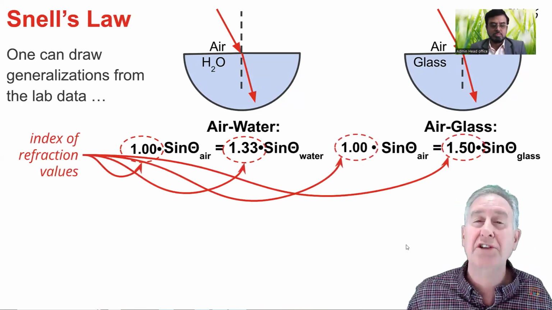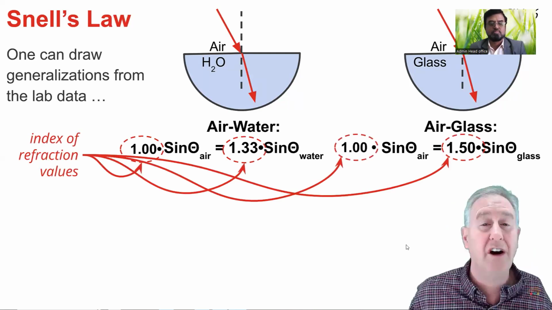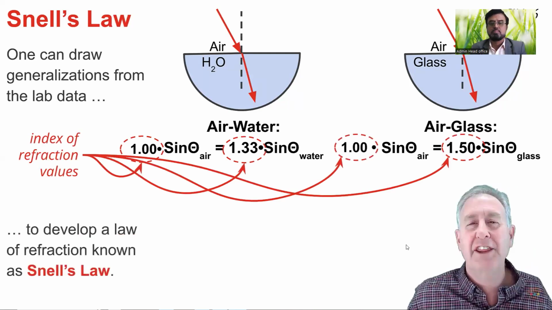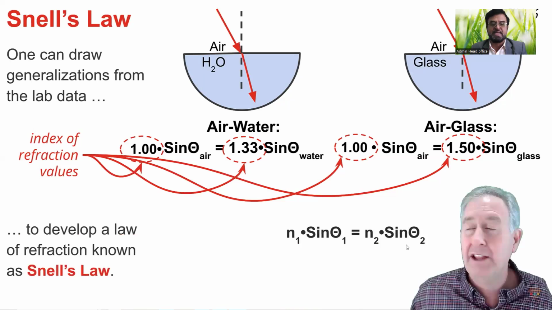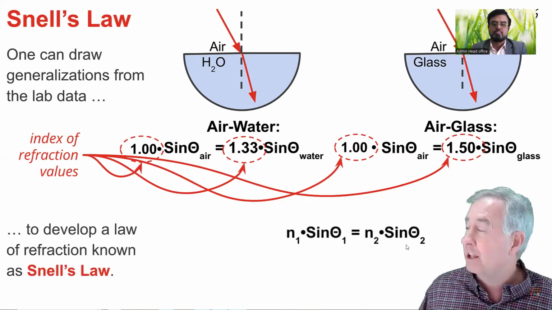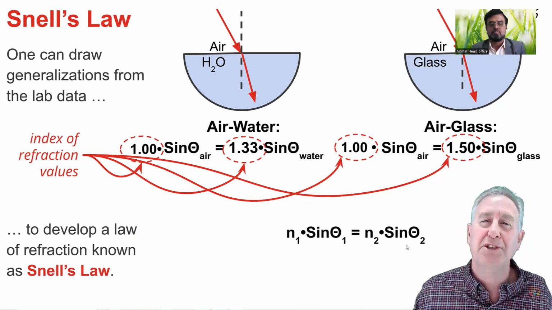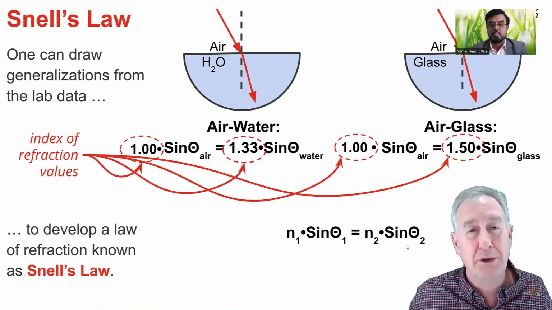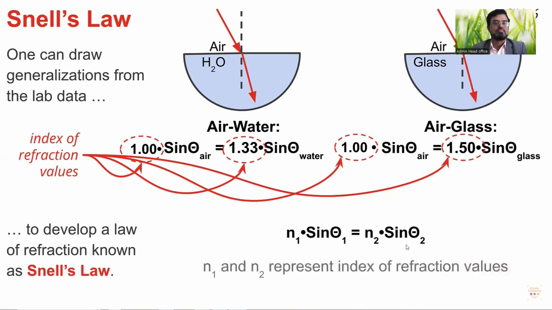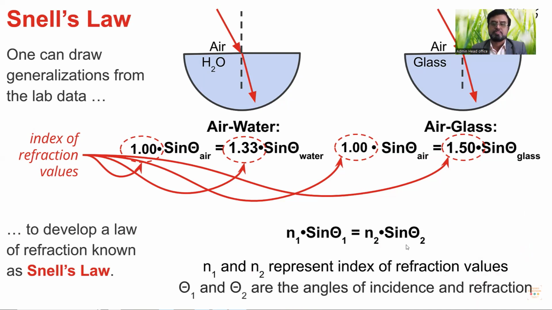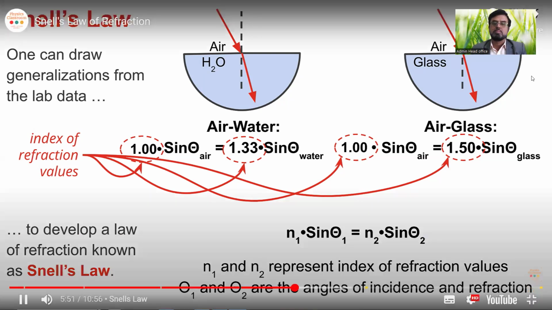So this leads to a more general conclusion, a law of refraction, known as Snell's law, that can be stated in equation form that looks like this. N1 times the sine of theta 1 is equal to N2 times the sine of theta 2. In this general equation, the N values, N1 and N2, represent the index of refraction of the two materials on opposite sides of the boundary. And the theta values, theta 1 and theta 2, are the angles of incidence and the angles of refraction as measured with respect to the normal line. This is known as the Snell's law equation.